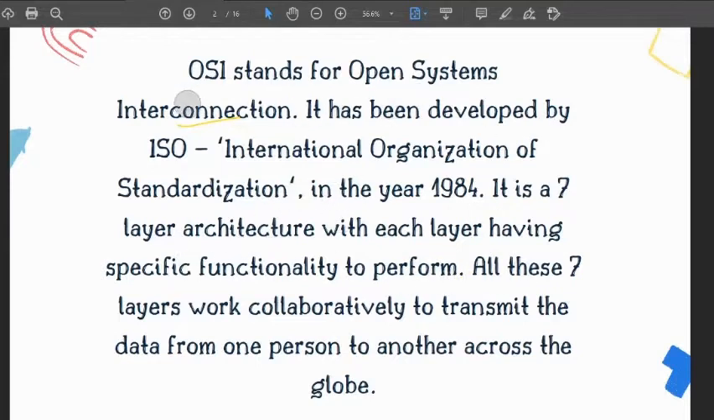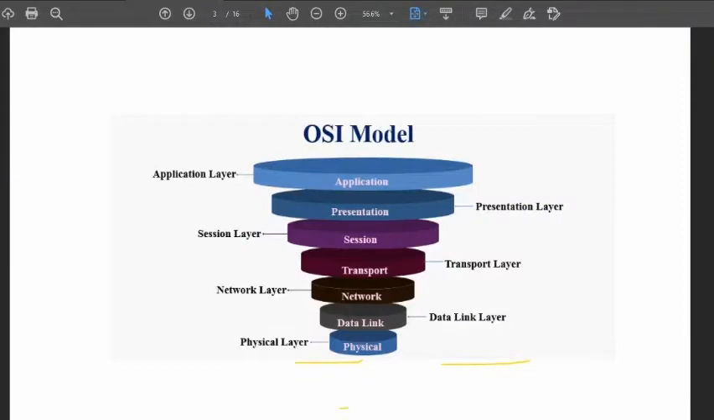All these 7 layers work collaboratively to transmit the data from one person to another across the globe. So all these 7 layers need to be covered whenever we transfer any data from one person to another or from one device to another. Now, what are those 7 layers?